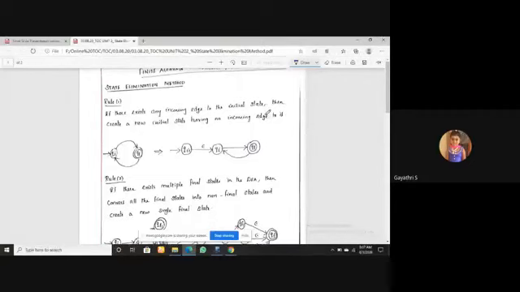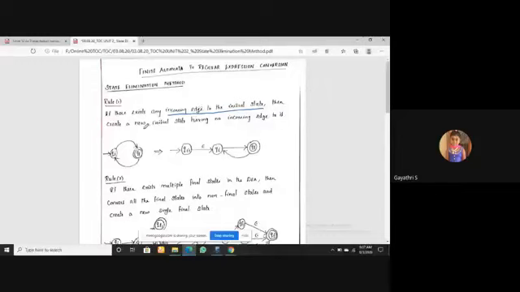So in your given automata, if there exists any incoming edge to the initial state, then create a new initial state having no incoming edge. See, this is your given automata. Only two nodes are there: one is the initial state and the other is the final state. There is one incoming edge from the final state to the initial state.